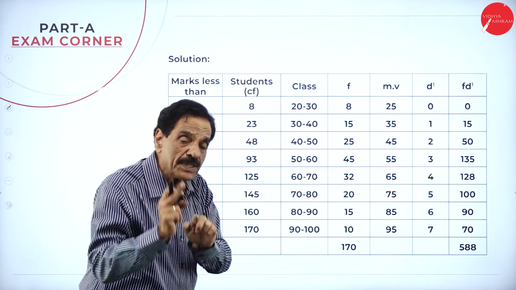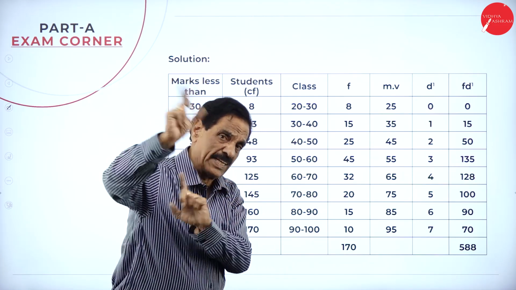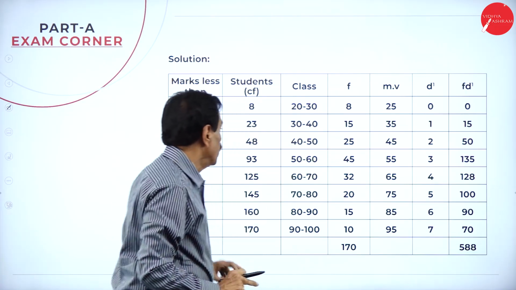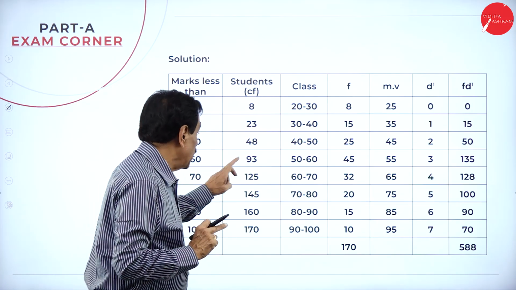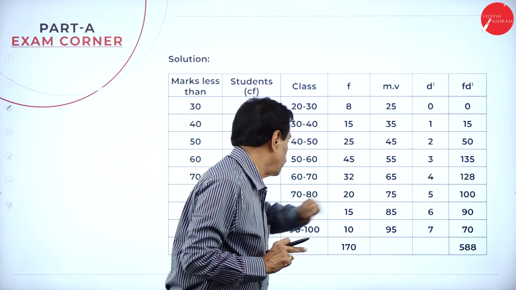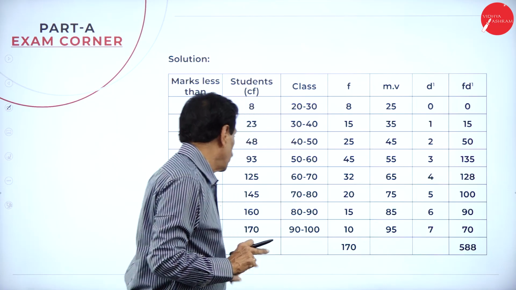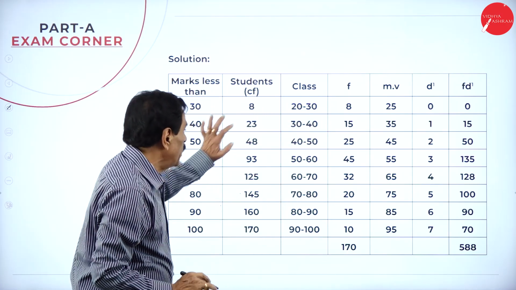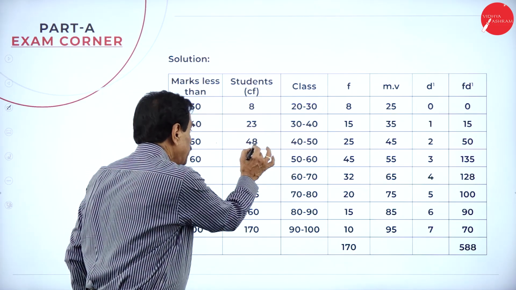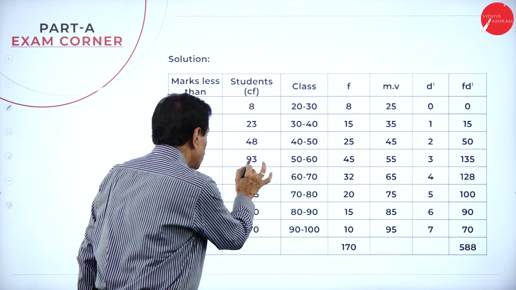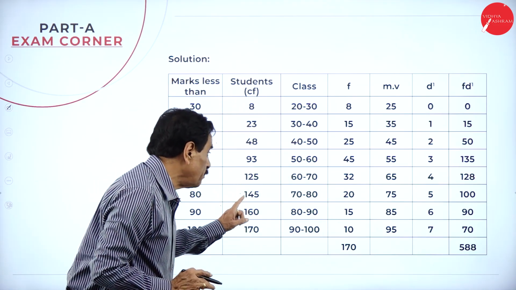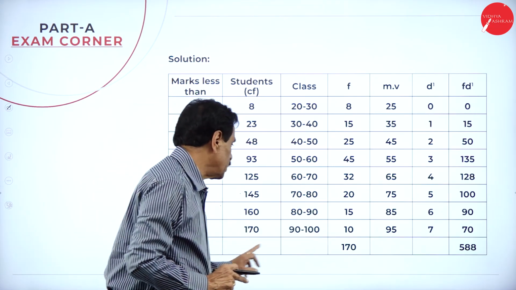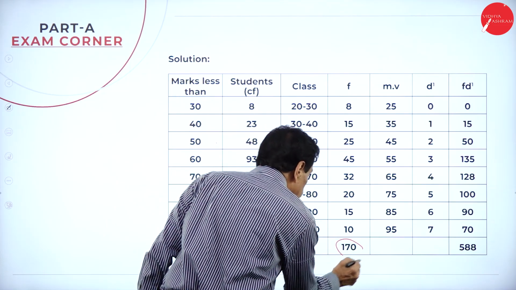What is the second number? Bring out the difference. 8 and 23, how much is the difference? 15. Then 23 and 48, the difference is 25. 48 and 93, the difference is 45. 93 and 125, the difference is 32. 125 to 145, the difference is 20. 145 to 160, the difference is 15. 160 to 170, the difference is 10. So totally it is 170. This and this should tally.